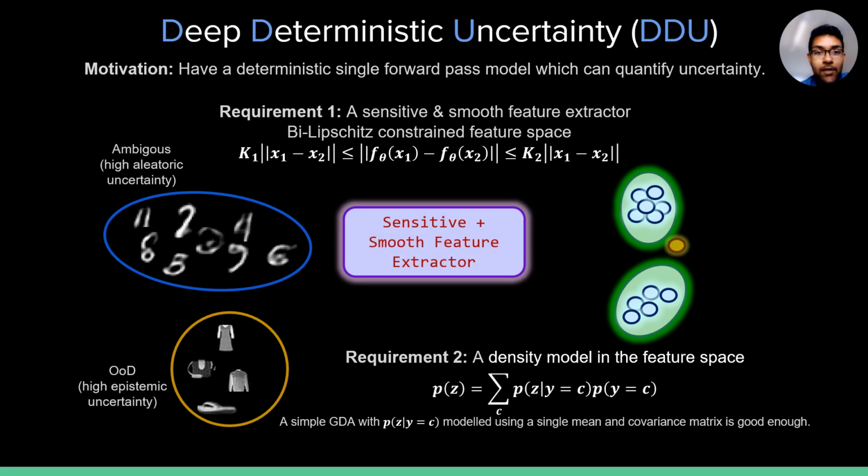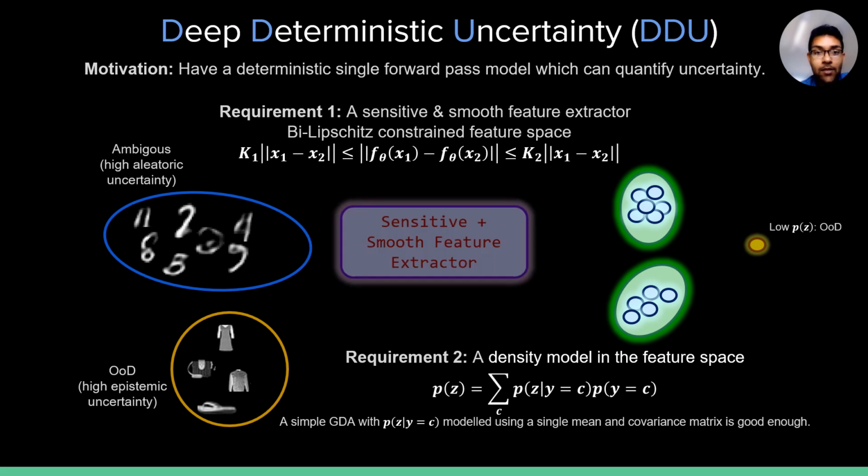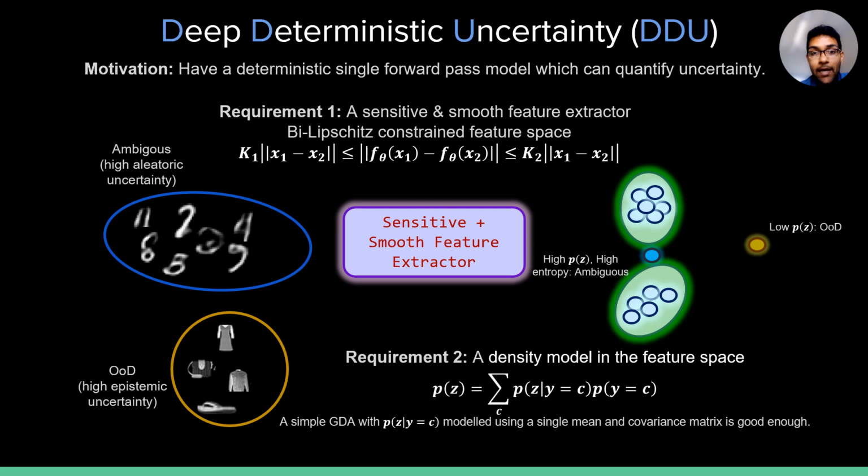For a given input, we first check if the feature density is low or high to see if it is out of distribution or has high epistemic uncertainty. If the input is not out of distribution, we check the softmax entropy of the classifier to see if it has high aleatoric uncertainty, that is, if it is a noisy or ambiguous sample. Finally, if the input does not have high epistemic or aleatoric uncertainty, we can safely make predictions on it. We call this simple method Deep Deterministic Uncertainty, or DDU in short.